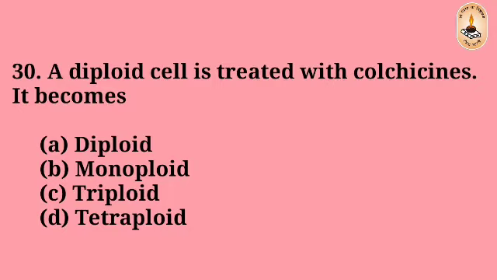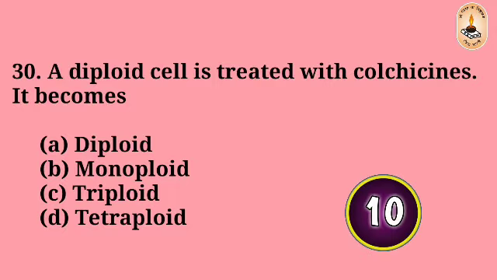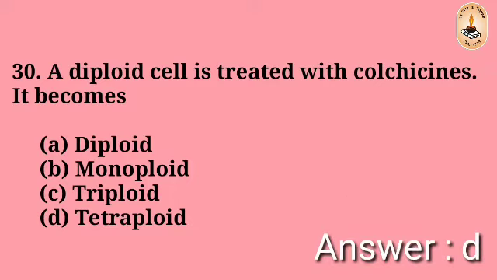Question number 30. A diploid cell is treated with colchicine. It becomes diploid, monoploid, triploid, tetraploid. The right answer is D.